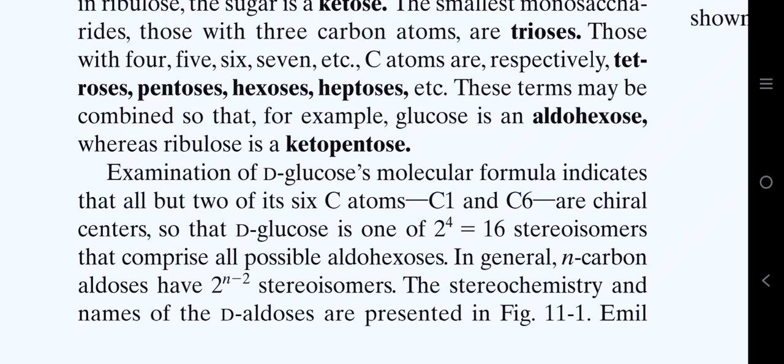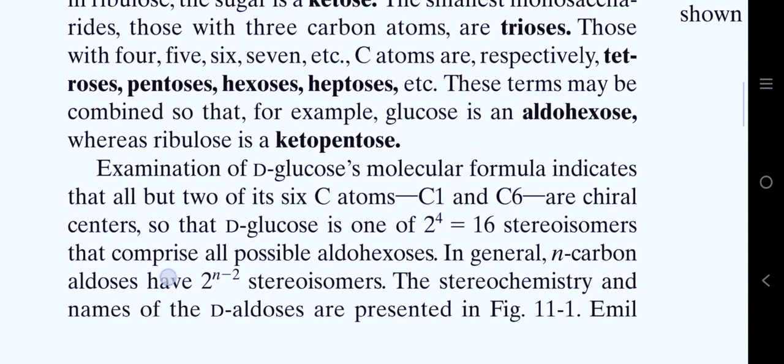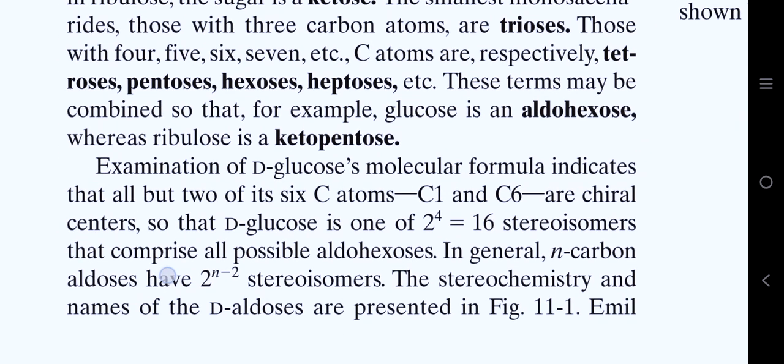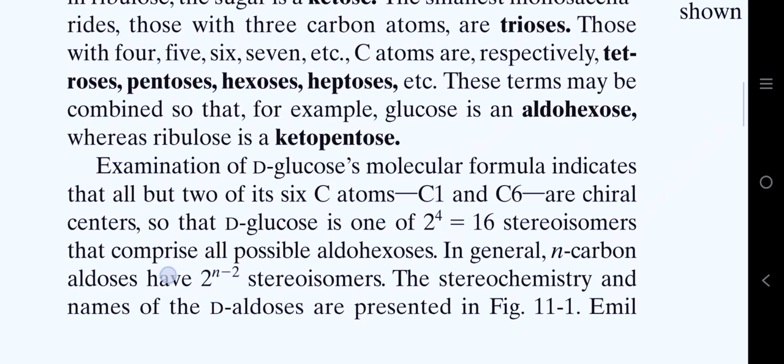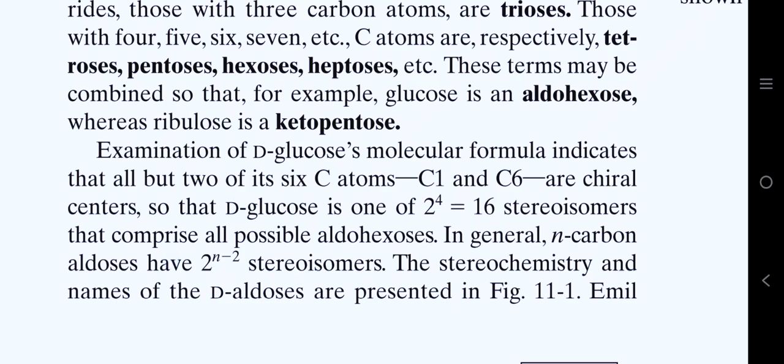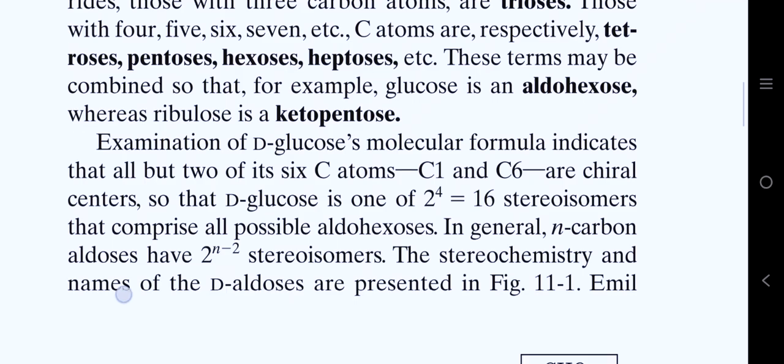So glucose has an aldehyde functional group, that is why it is called an aldose, and it has 6 carbon atoms, so it is a hexose. We combine both of these terms and make it aldohexose. And ribulose has 5 carbon atoms and a ketone functional group, so we call it a ketopentose.